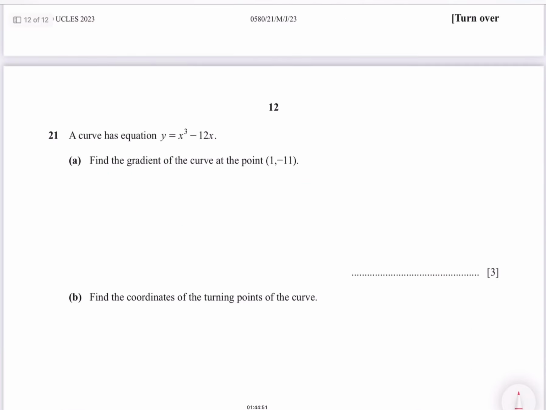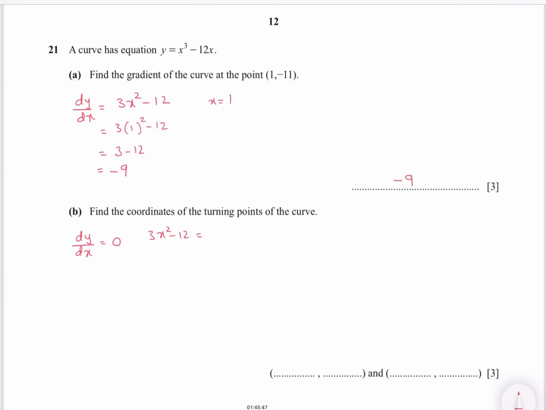A curve has this equation. Find the gradient of the curve at the point 1, minus 11. Take the derivative, 3x squared minus 12, and put the value of x, which is 1. So this is your gradient. Find the coordinates of the turning points of the curve. At a turning point the gradient is always equal to 0. So dy by dx equals 0, which means 3x squared minus 12 equals 0. So x is plus or minus 2.